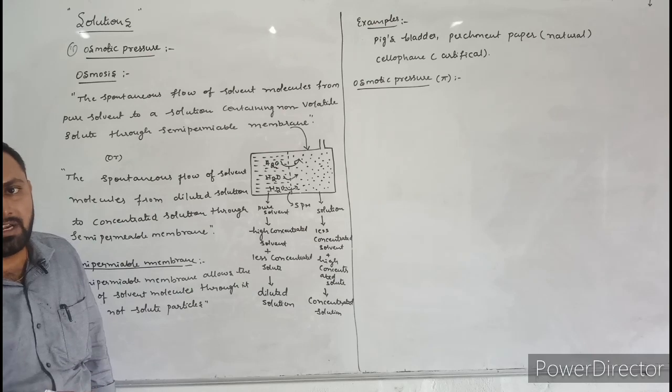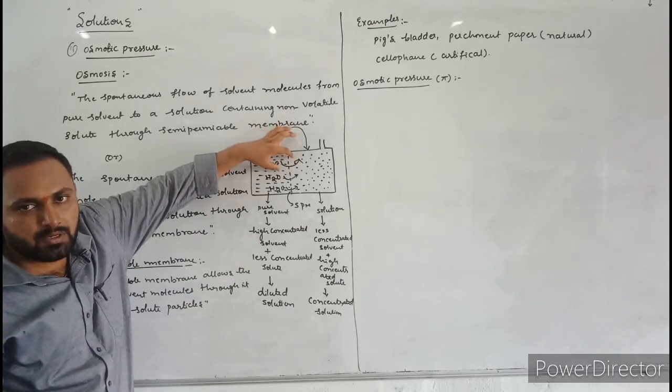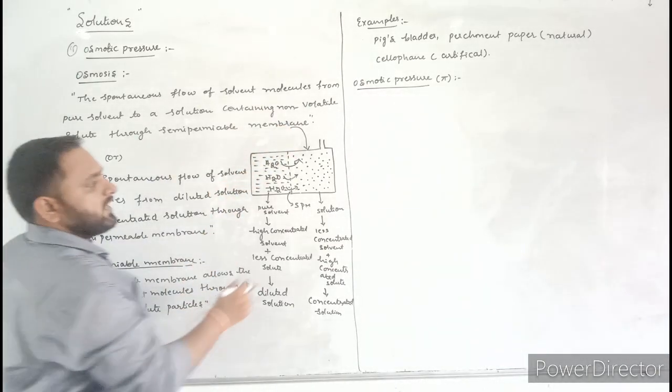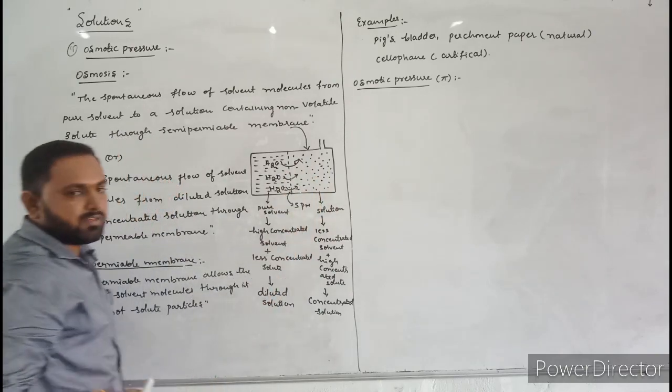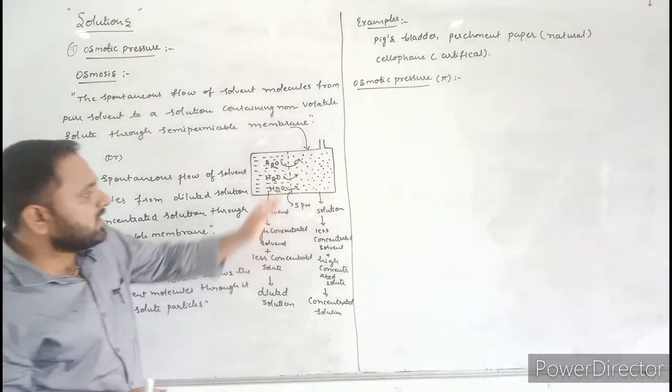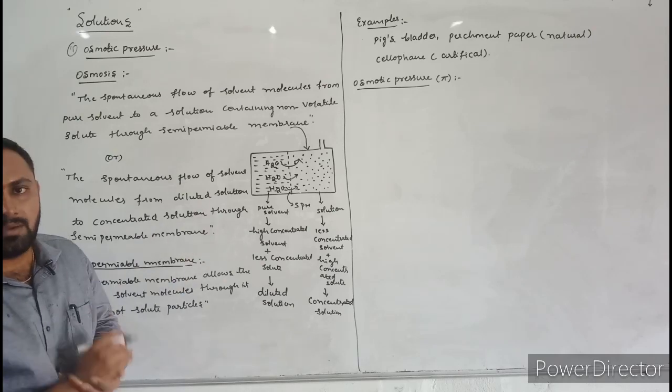In another way also we can define it like this. During osmosis, hydrostatic pressure will develop on the solution. This hydrostatic pressure stops the osmosis. This pressure is also called osmotic pressure.